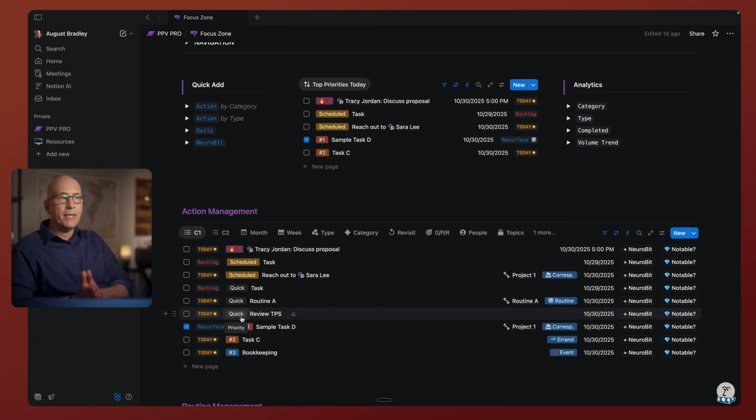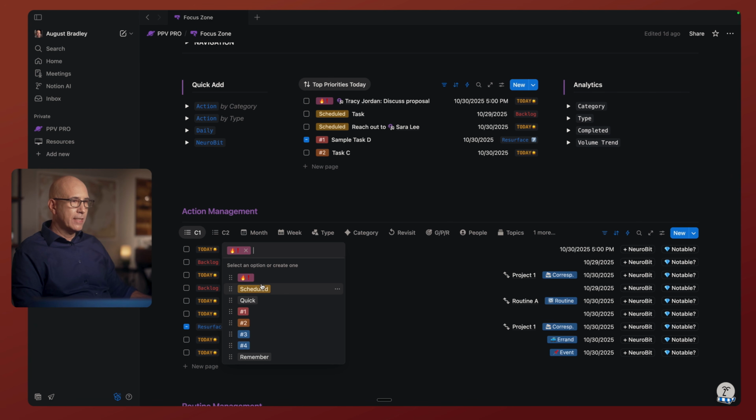The night before, we plan the next day. So when we sit down at our desk or open our phone the next morning, we have our priorities in order. The order goes from urgent, scheduled, so that you keep an eye on the scheduled items. Those are meetings and things with a time associated. Quick things that we can just knock out quickly. Deep focus priority numbers 1, 2, 3, 4.